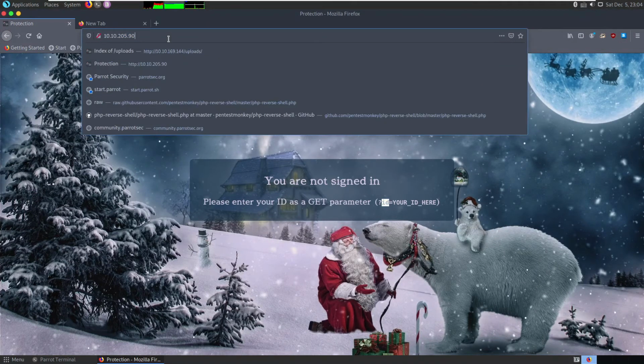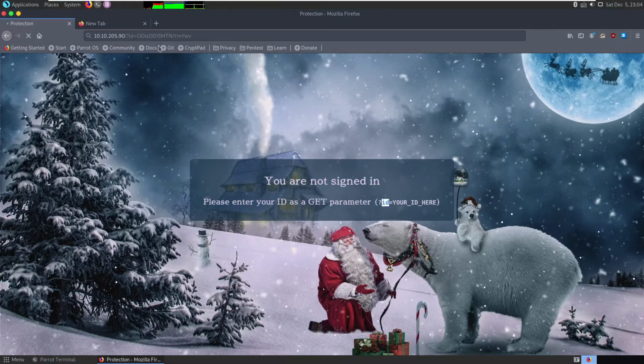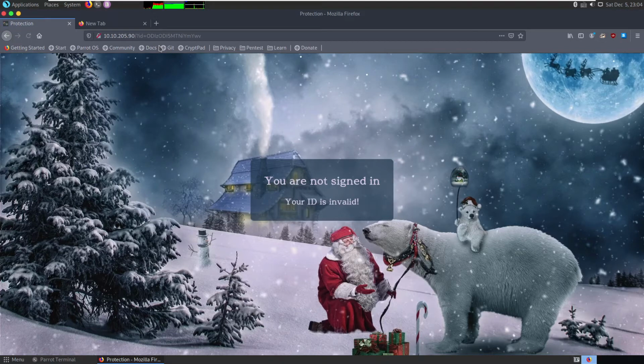So let's say question mark, put the slash, question mark ID is equals to, now paste it in here. Now if you hit enter, it says you are signed in, your ID is invalid.